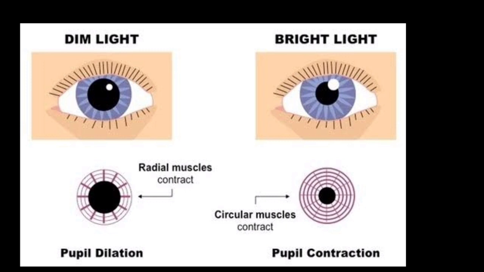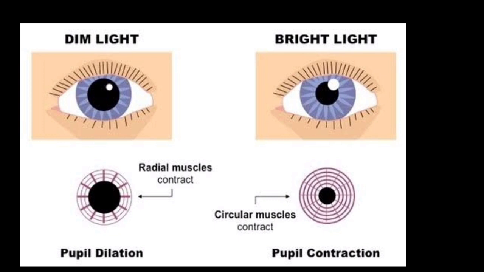First, the pupil is the dark dot present in the center of our eye, which allows light inside. Second, when we enter the dark room, the size of the pupil increases to catch more light, that's why we are able to see things in the dark room also.